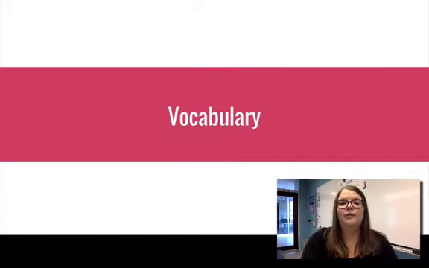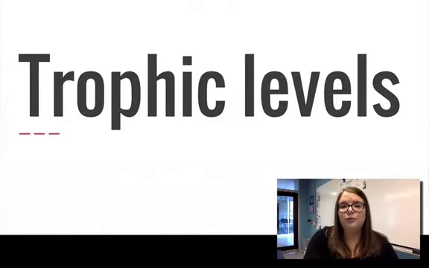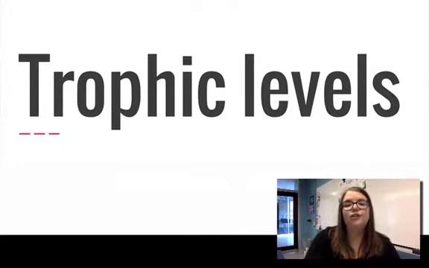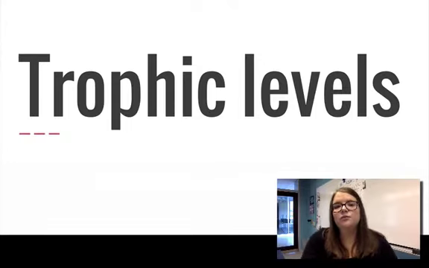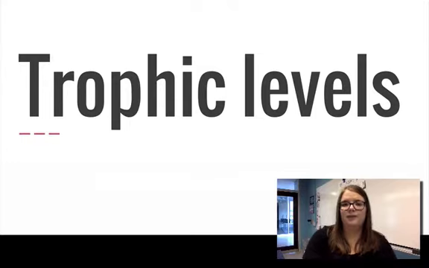energy. So first we need to know some vocabulary. This is a good thing to be writing down. First vocabulary word we need to know are trophic levels. So the trophic levels are just groups of organisms that get their energy in different ways. So what we'll do is we're going to talk through the different trophic levels, what they are, what we name them. You're probably familiar with at least a few.